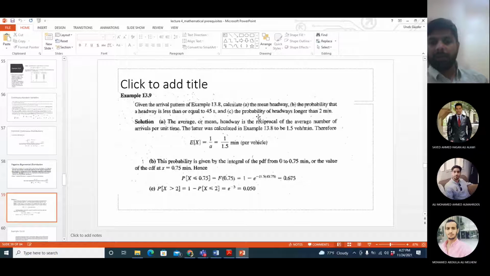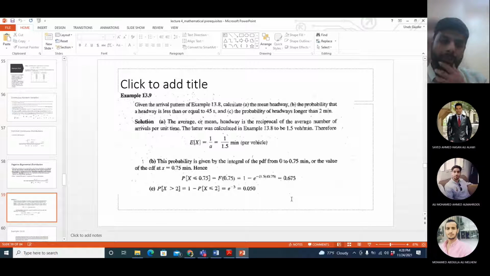Okay, and the third part was the probability that headway is longer than 2 minutes. So if you are calculating for less than or equal to, then you use the equation as it is. But if you are calculating for more than, then you calculate for less than or equal to, and then do 1 minus that value. Because the actual equation gives the probability for less than or equal to. So if you need more than, you are calculating the complementary probability, so you have to do 1 minus that thing.